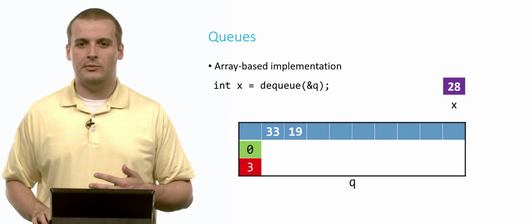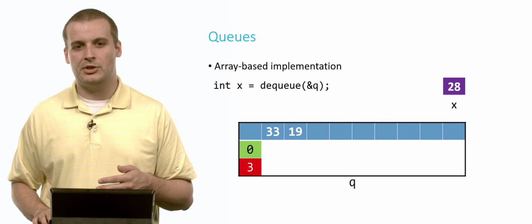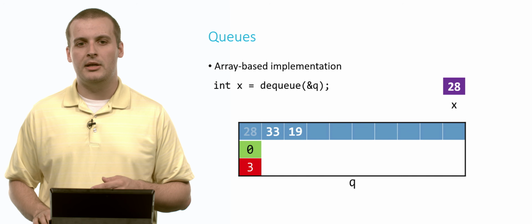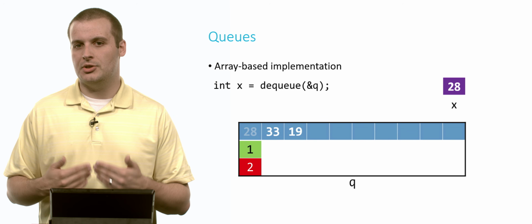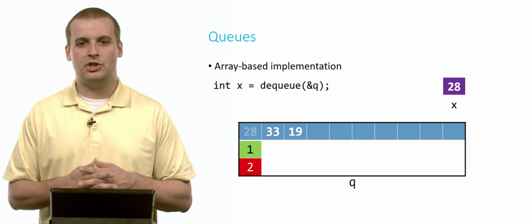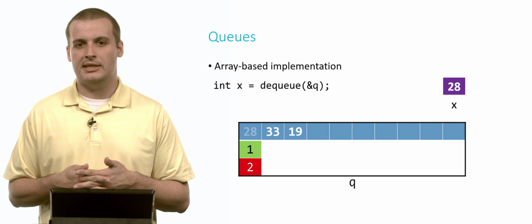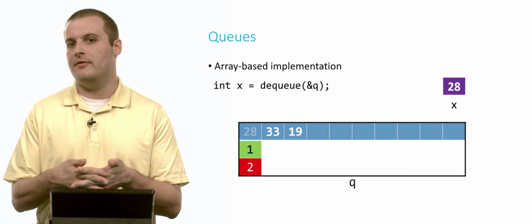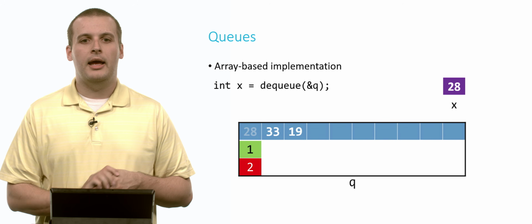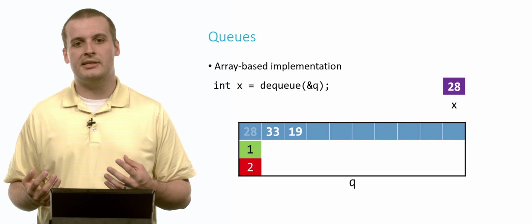Similar to what we did with a stack, we're not actually going to delete 28 from the queue itself. We're just going to kind of pretend it isn't there. So it's going to stay there in memory, but we're just going to ignore it by moving the other two fields of our queue data structure. We're going to change the front, queue.front is now going to be 1, because that is now the oldest element we have in our queue, because we've already removed 28, which was the former oldest element. And now we want to change the size of the queue to 2 elements instead of 3.